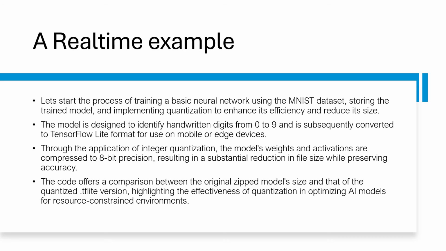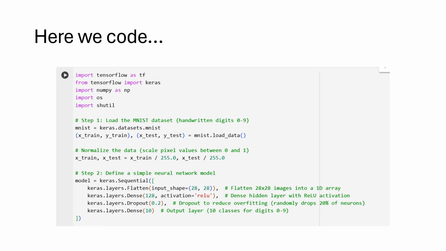Through the application of integer quantization, the model's weights and activations are compressed to 8-bit precision, which can result in a substantial reduction in file size while definitely preserving accuracy. The code which we are going to walk you through here offers a super comparison of the size of the model before quantization and after quantization. That way it's going to be very, very effective. You can see the code here.